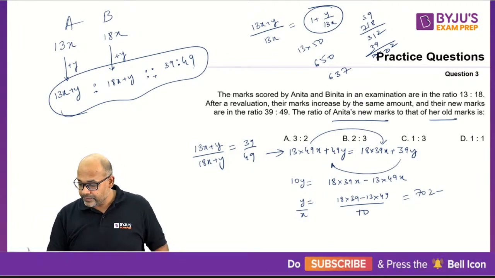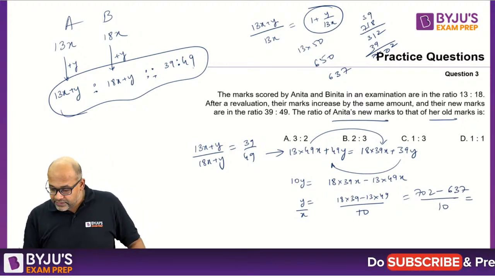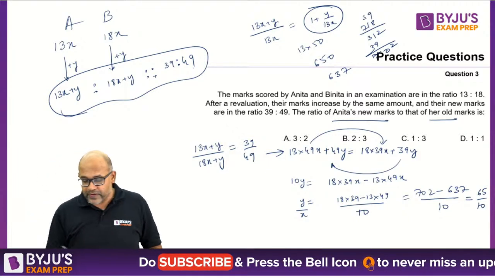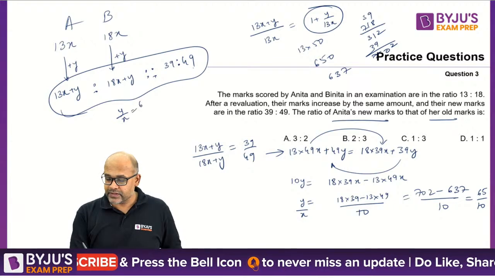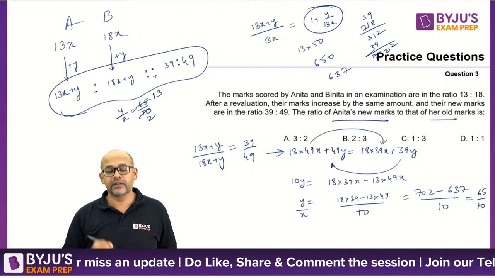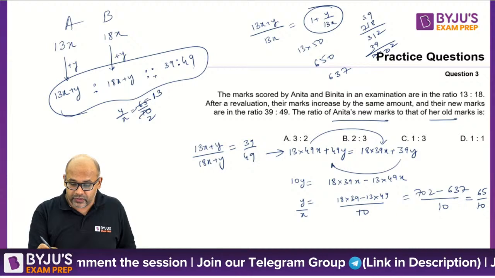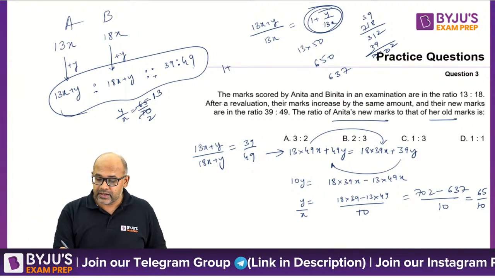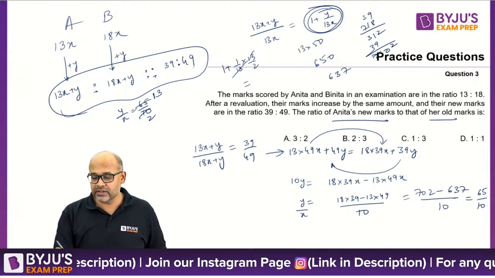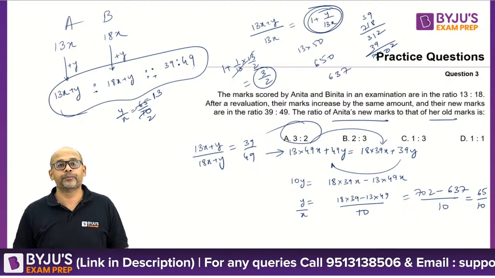So 637 by 10. So this will give me how much? 65 by 10. So y by x is 65 by 10, which is 13 by 2. So 13 by 2 is the ratio of y by x. Apply it over here. That is what we need. So 1 plus 1 by 13 into y by x, 13 by 2. So 13 gets cancelled. So this is 3 by 2. This is the ratio. So 3 by 2 is option A.